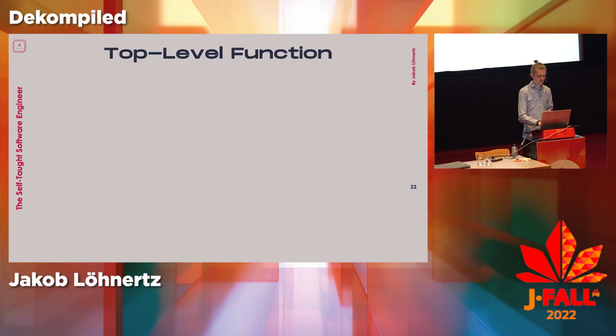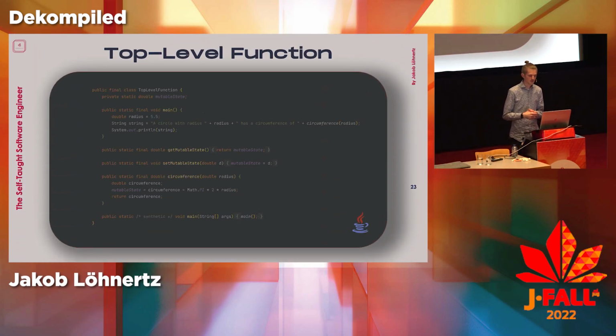On the one hand, this is maybe a bit of an obvious one, but there's also another interesting aspect to it. The obvious thing is it adds a class around it, right? Because it has to. There's no other way to do this in JVM bytecode. The name it uses here is the name of the file, with the .kt stripped off. So I named this top-level function, and that's how it infers the class name. But then it has to, of course, do all sorts of linking in the background, such that when I use this from Kotlin, I never actually see the class and the method calls and all sorts of stuff.